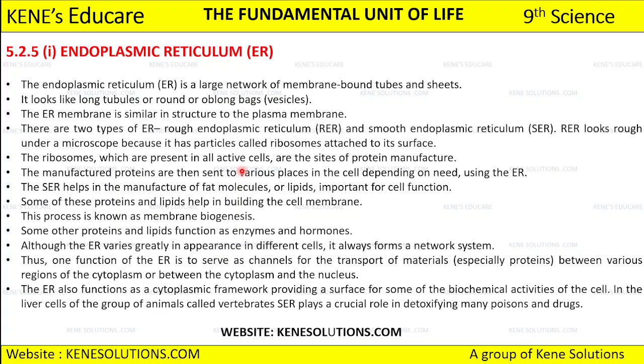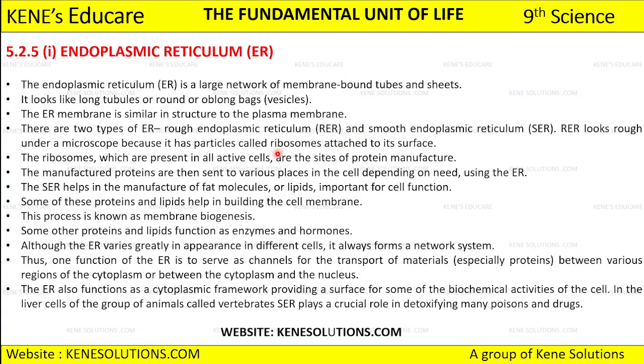Okay, and we have two different types of endoplasmic reticulum. First is rough endoplasmic reticulum, that is RER, and second is smooth endoplasmic reticulum, that is SER. So don't forget this basic point. When we look at the rough endoplasmic reticulum under a microscope, it looks rough.